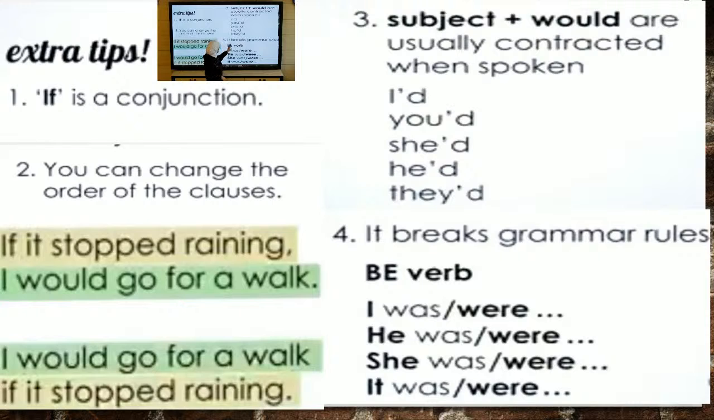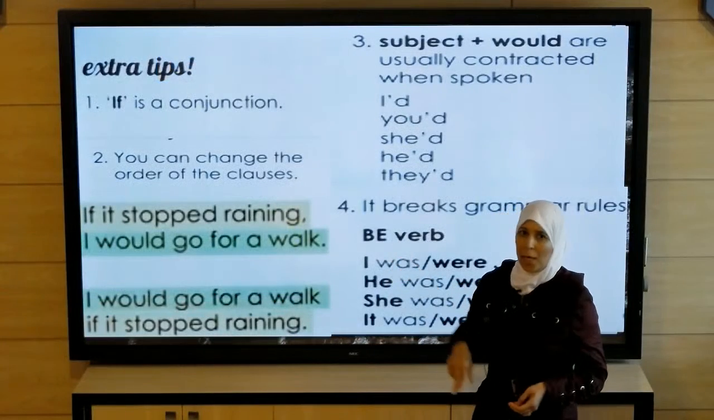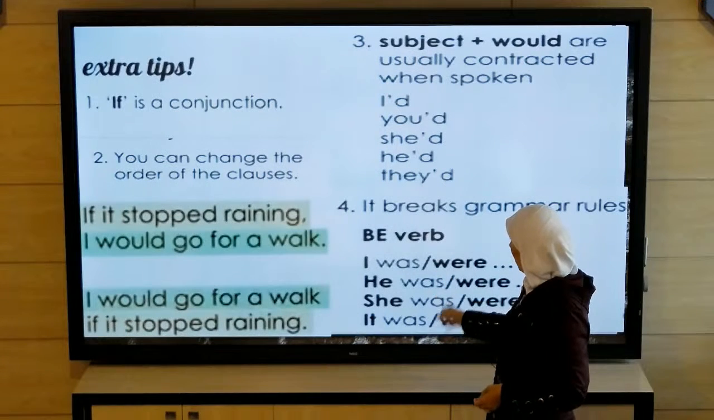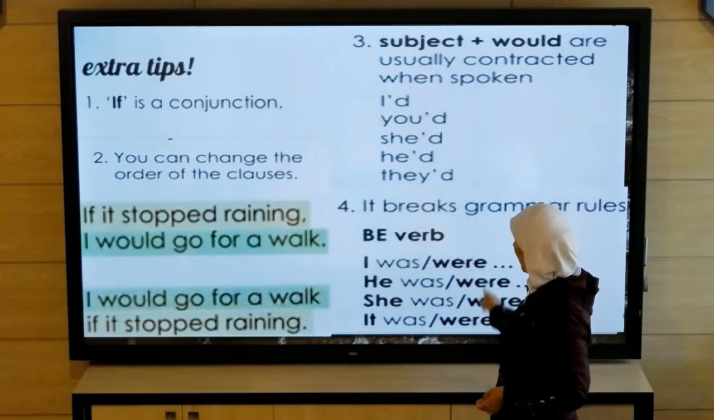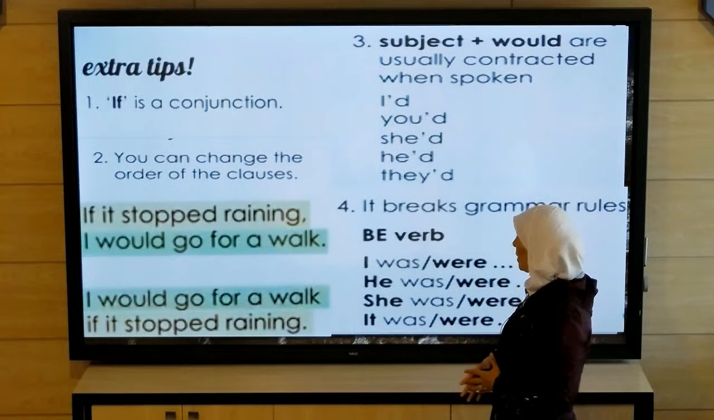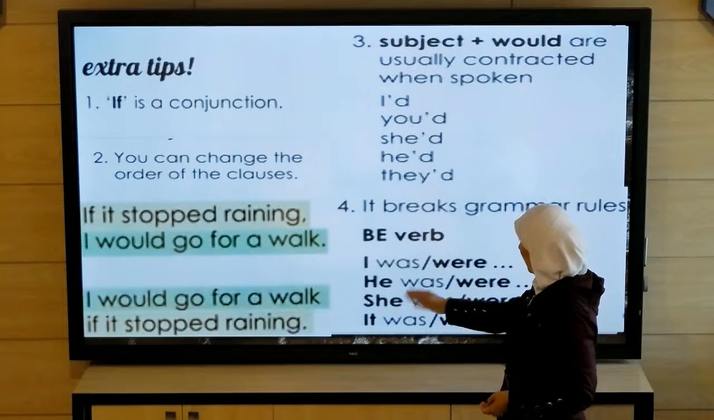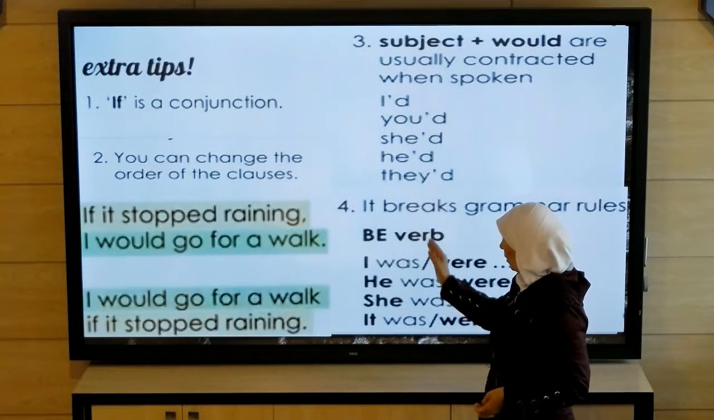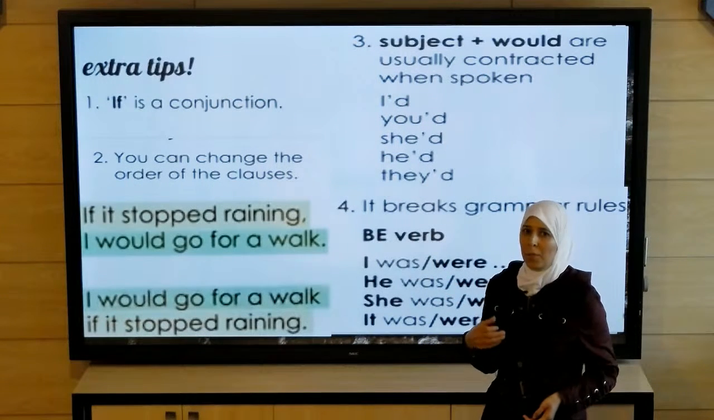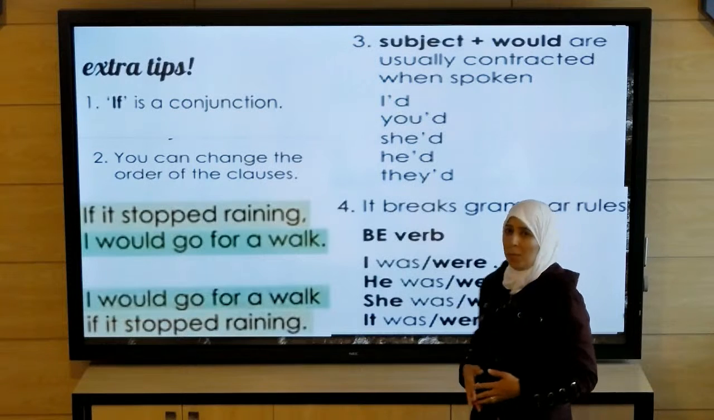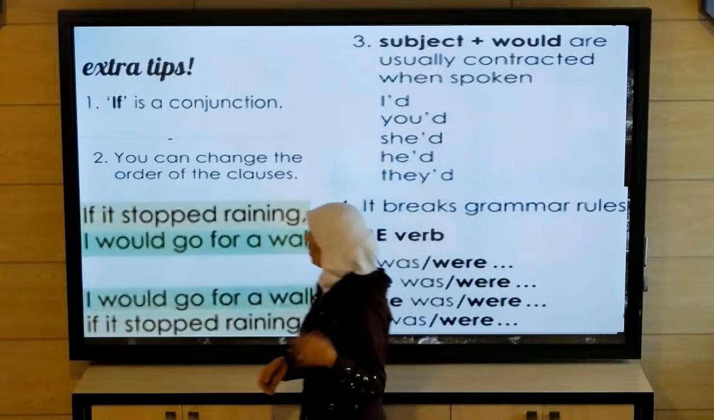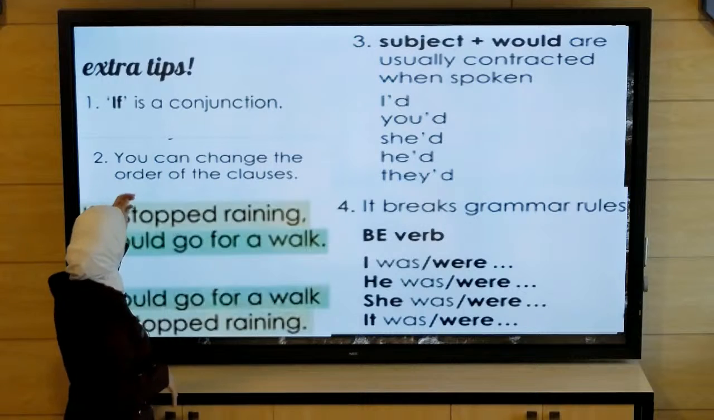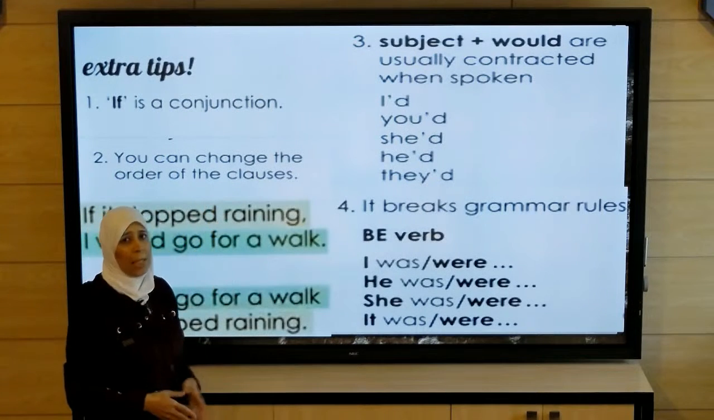The fourth one, it breaks grammar rules. It breaks some grammar rules because verb to be with I, it comes was. But here in conditional sentences, we don't use was, we use were. So were with all the pronouns. I were, he were, she were, and it were. Don't say was, it's correct, but it is not formal. So were is more formal than was. So those were the 4 extra tips about conditional sentences.